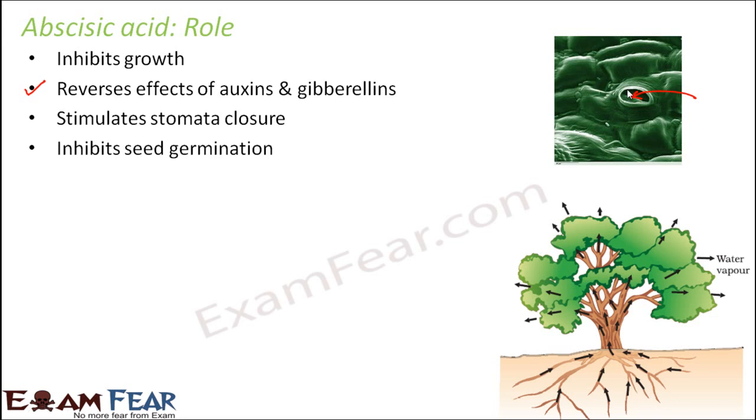It inhibits seed germination. It doesn't allow seed to grow into plants. It induces dormancy. The seeds become inactive for quite some time, and it does not give you plants. Now these are the roles of abscisic acid. Looking at these roles, you might be thinking, oh my god, abscisic acid is such a villain to the growth of plants. It doesn't let the plant do any good thing.